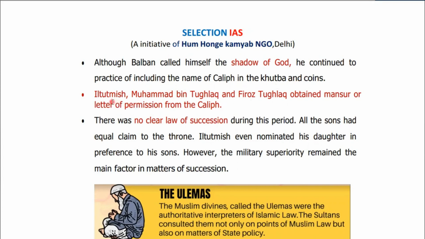Apart from him, Shamsuddin Iltutmish, Muhammad bin Tughlaq, and Firoz Shah Tughlaq obtained the Mansur. Mansur was the official letter of permission from the Caliph. So they were the sultans who obtained it, but there were other sultans like Alauddin Khilji who did not get any permission from the Caliph. In fact, also Qutbuddin Aibak, the first sultan of Delhi.